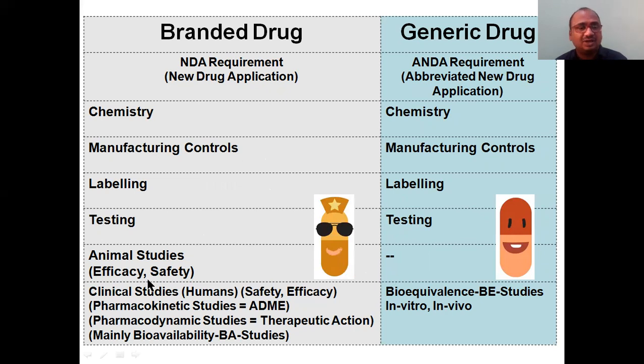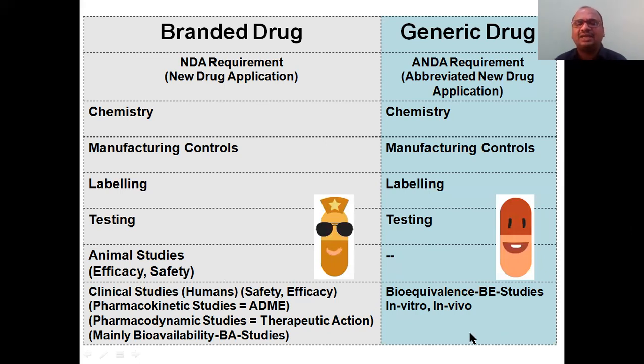No animal studies, no efficacy studies, no safety studies are required for generic products. Even clinical human trials are not required. Human studies, clinical studies, safety and efficacy are not required for generic products. Pharmacokinetic studies like absorption, distribution, and the rate, ADME, are not required here. For a new drug only it is required. And pharmacodynamic studies, what is the therapeutic action, whether it is proven in patients or not, you have to prove if it is a branded drug. For generic drug products, not required.